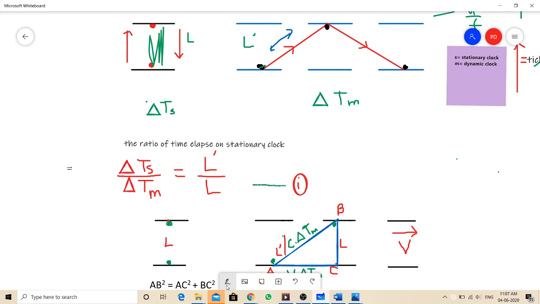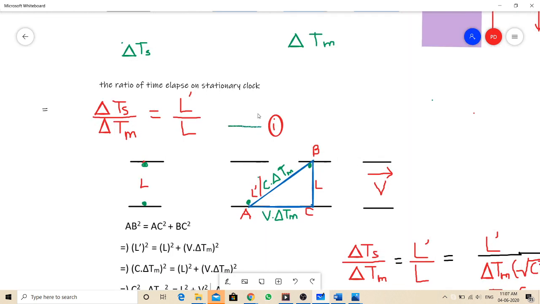It is because more time will elapse on the stationary clock as compared to the moving clock. It means if you eat an apple on Earth and if you eat an apple in space, sitting in a luxurious rocket, a person on Earth will feel like they have eaten that apple very fast as compared to the person eating the apple in space. So that is why it is delta Ts. Delta Ts by delta Tm is equal to L dash by L.